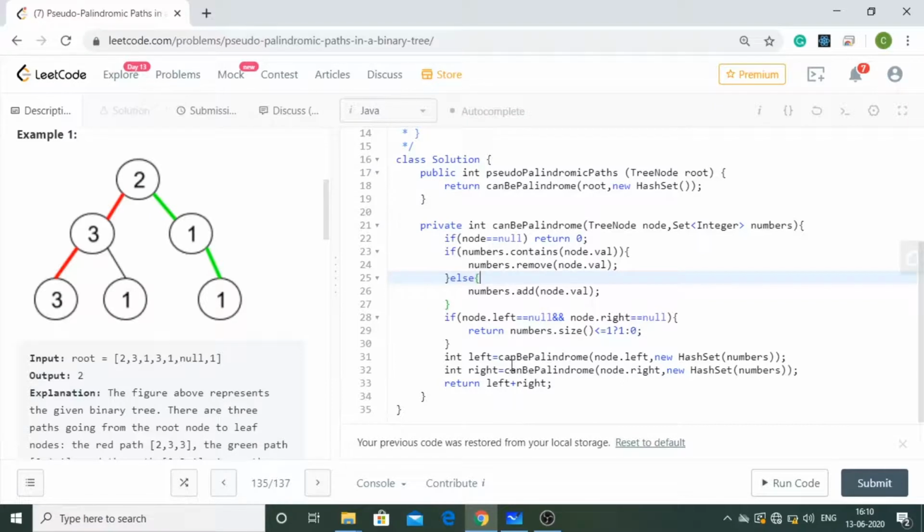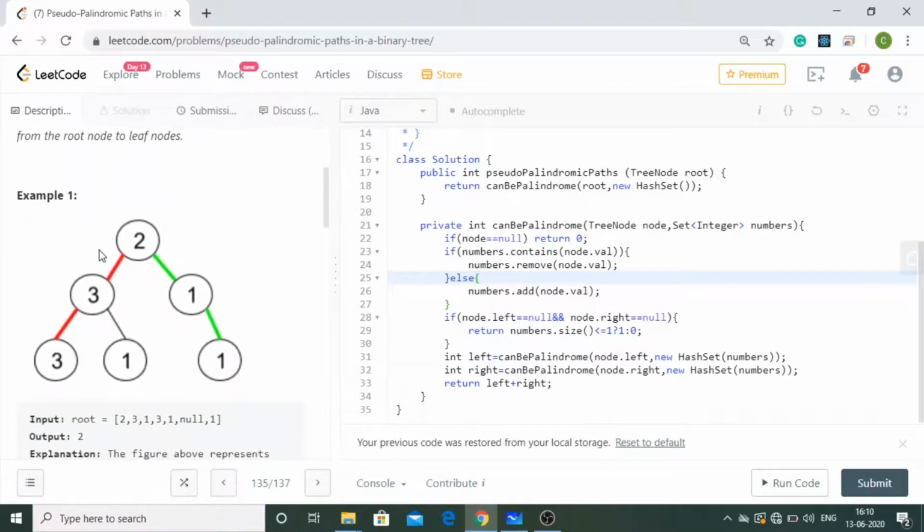And then I'm going to have a recursive call over here because I have to check this for the left subtree and the right subtree as well. So that is why I'm using int left equals canBePalindrome(node.left, new HashSet(numbers)), because node.left is going to be my root for traversing this. The variation here is that I'm passing this numbers set along with it, but in the first step I didn't pass the numbers. And int right equals canBePalindrome(node.right, new HashSet(numbers)). And at last I'm going to have the sum of all the paths, all the pseudo-palindromic paths in the left and the right. I'm going to sum them and return that.